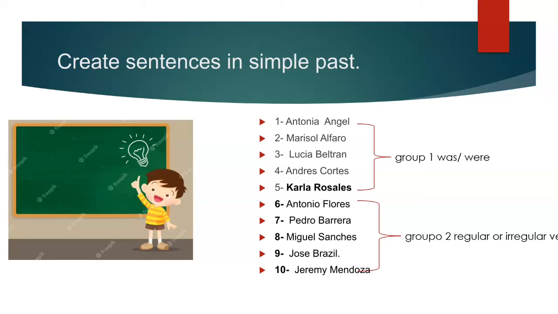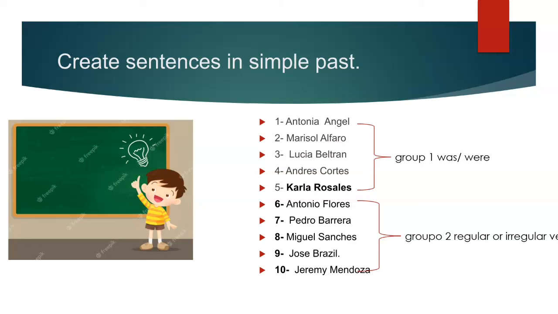Group number 1 will create and say sentences in past using was and were. And the second group will create and say sentences using regular or irregular verbs in past.